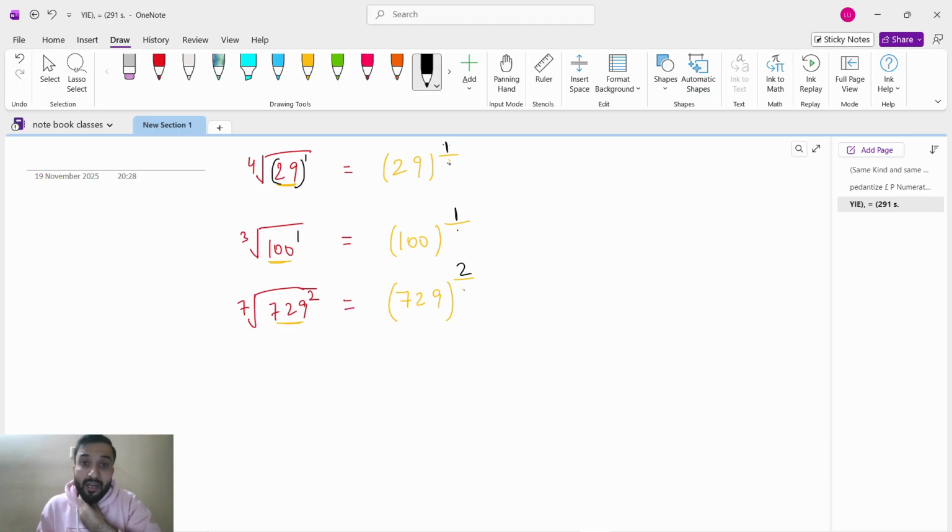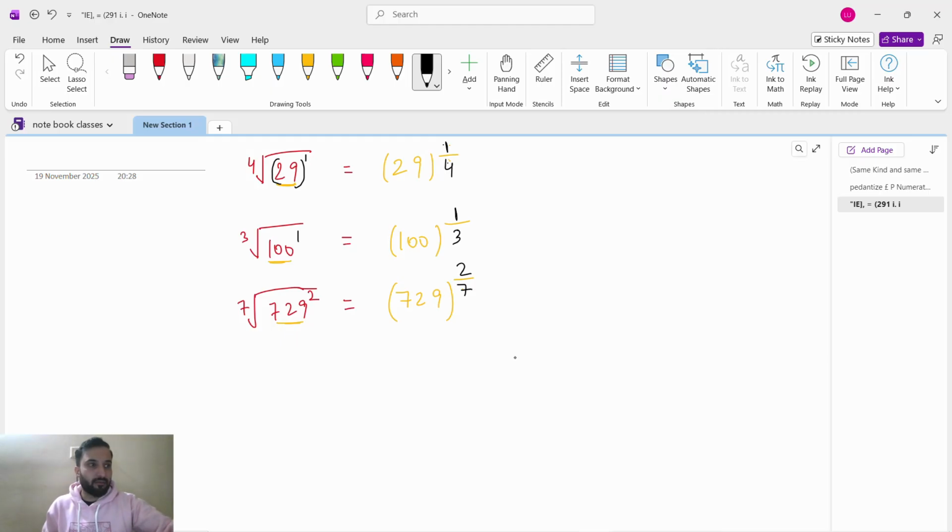And then in denominator what we will write? Whatever the root is, that we will write in the denominator. What root is this? 4th root. So the 4 we will write in the denominator. Which root is this? This is cube root. We will write it in the denominator. Which root is it? This is 7th root. We will write it in the denominator. Okay. Understand?